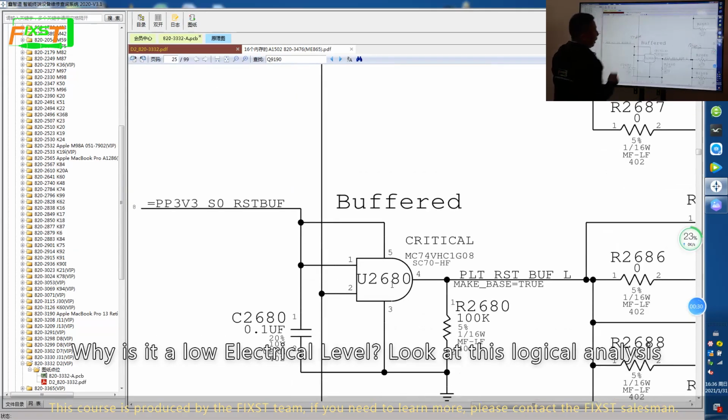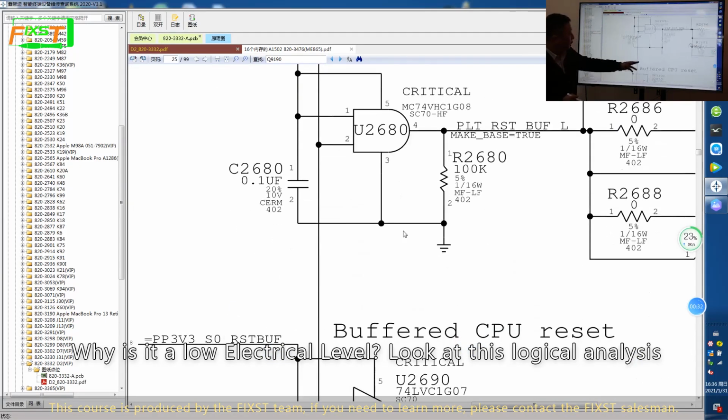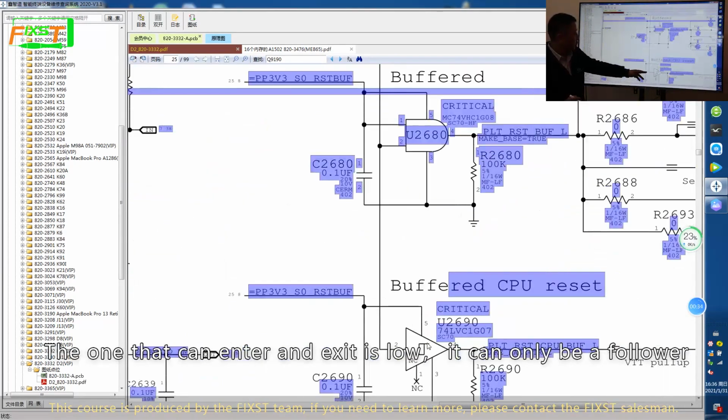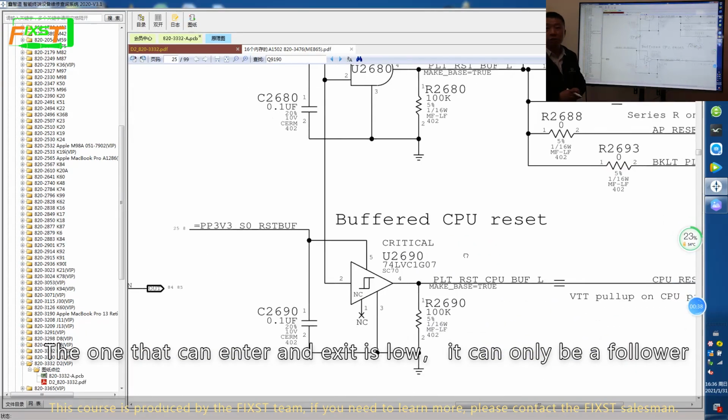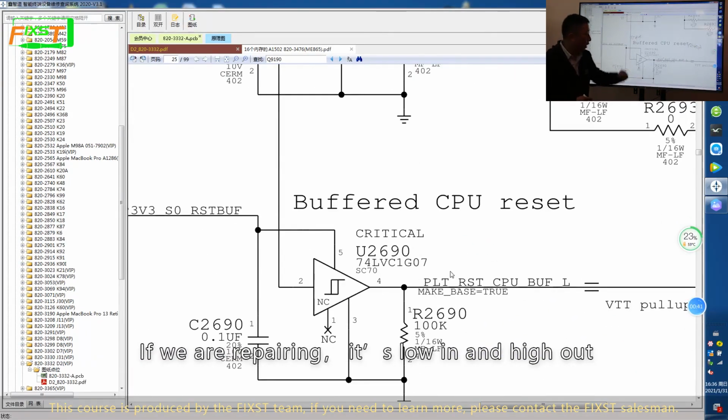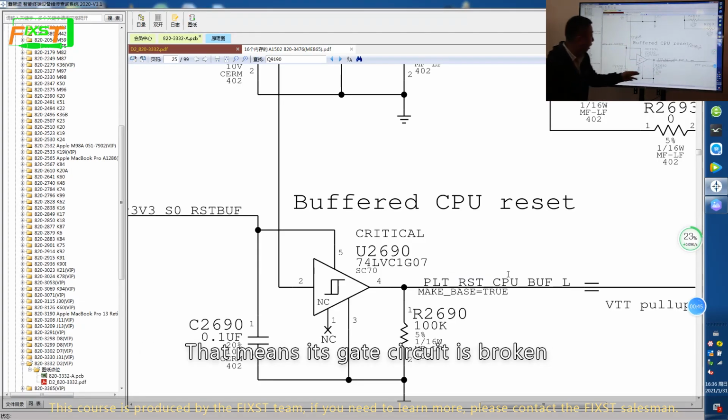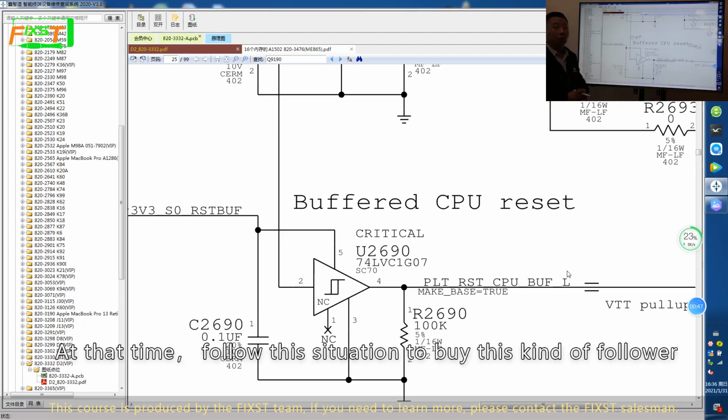Why is it a low electrical level? Look at this logical analysis. What comes in low can only go out low, it can only be a follower. If we are repairing, and it's low in and high out, that means its gate circuit is broken. At that time, follow the solution and buy this kind of follower.